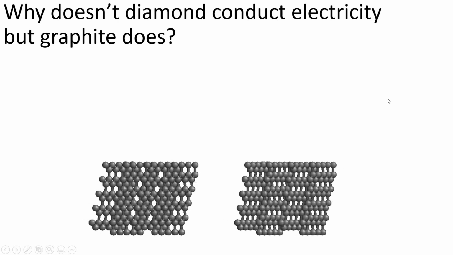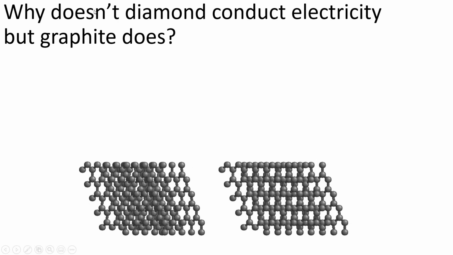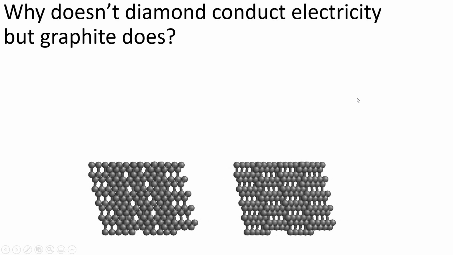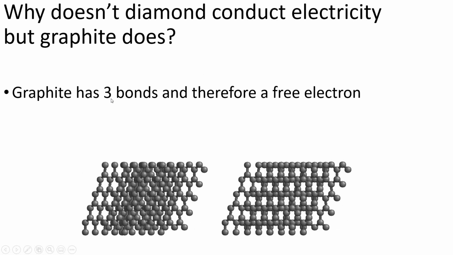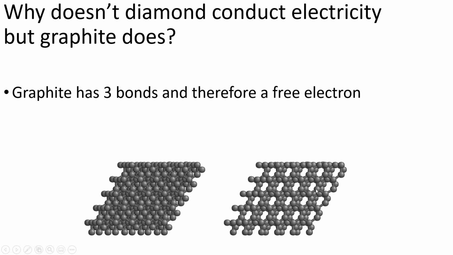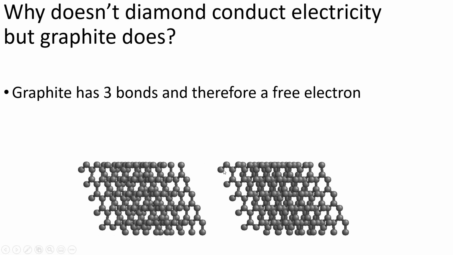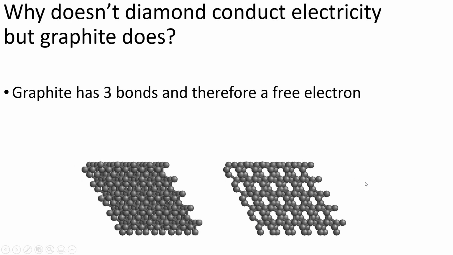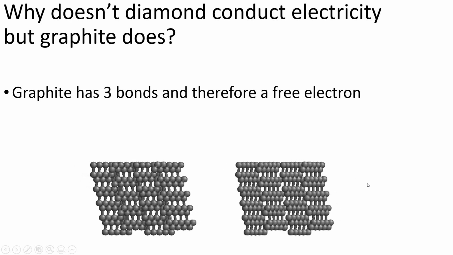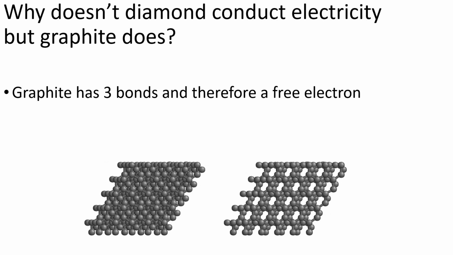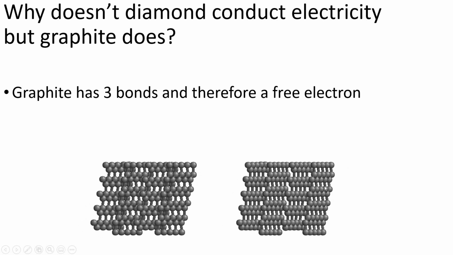Okay, so let's look at that in a bit more detail. Why doesn't diamond conduct electricity but graphite does? Graphite only forms 3 bonds. If we look at these GIFs at the bottom, you can see that every single carbon is just forming 3 bonds. Because it's only forming 3 bonds, it forms these nice neat layers, which you can see when it turns on its side, like now.